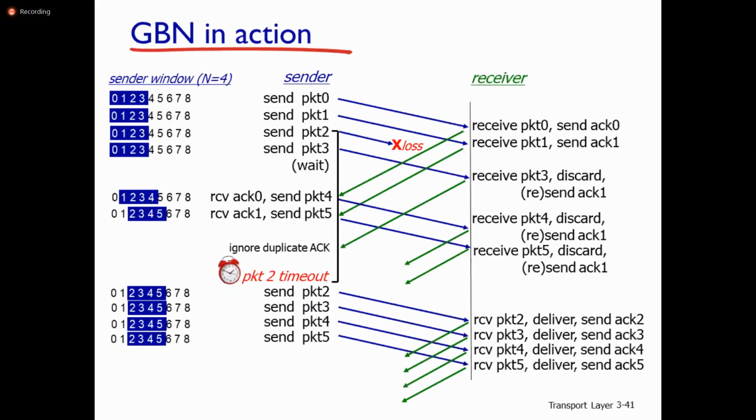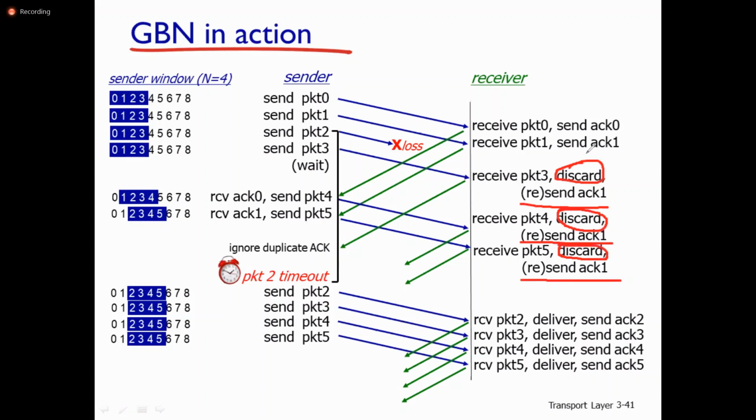In this scenario, packet 1 is the highest order sequence number packet received correctly. That's why it is resending the acknowledgement for packet 1 repeatedly, because packet 2 is not received. Again packet 3 received, discard. Packet 4 received, discard. Packet 5 received, discard.